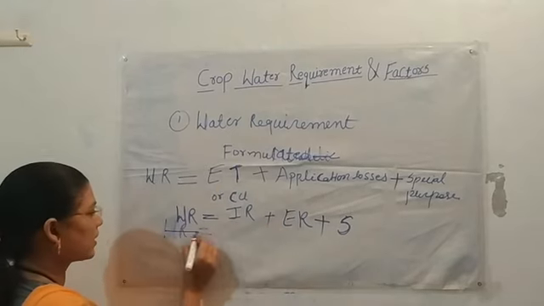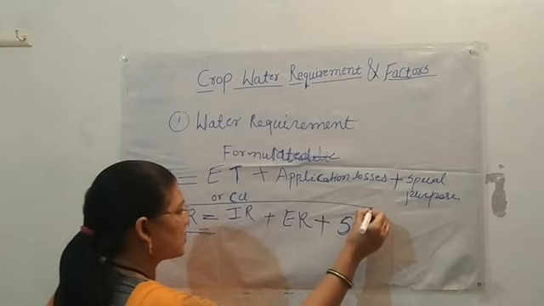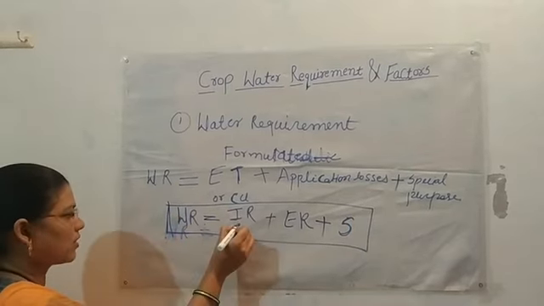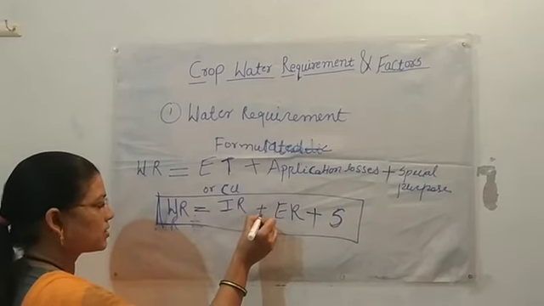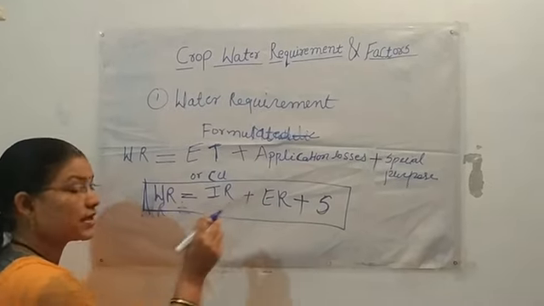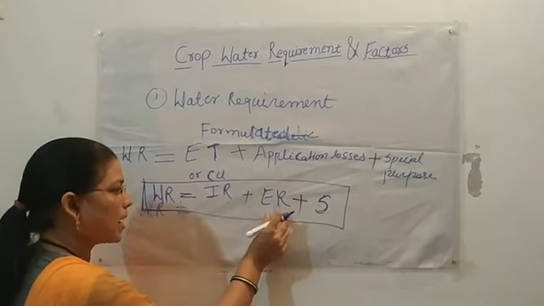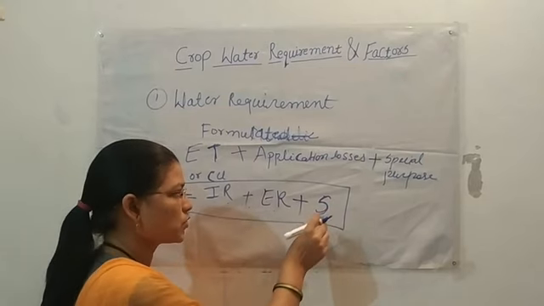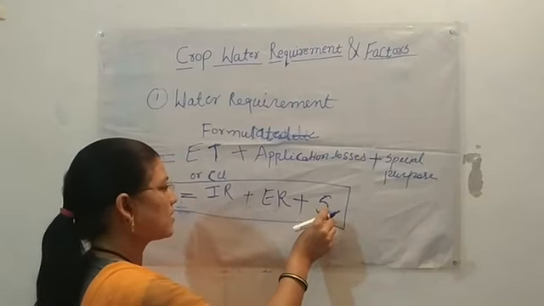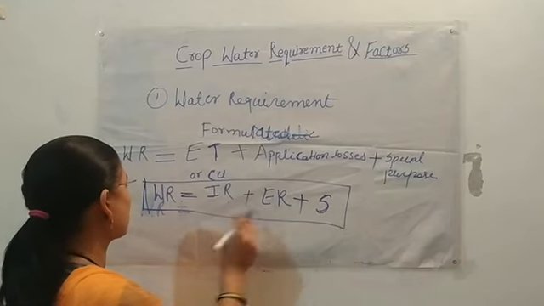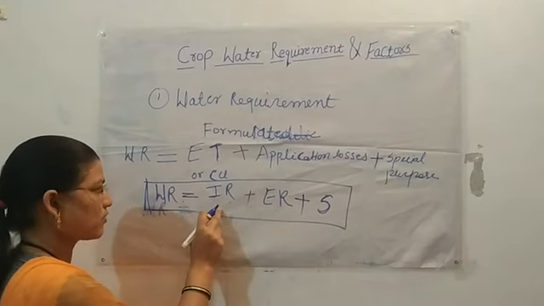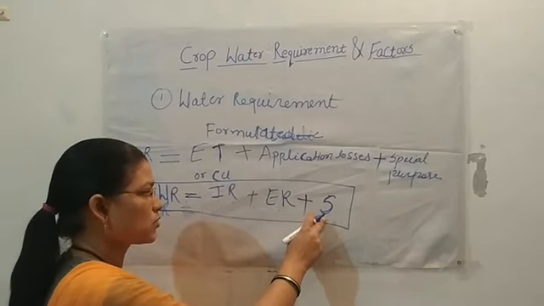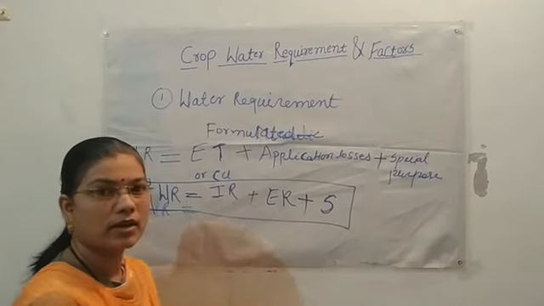So mathematically we write water requirement as the irrigation requirement, plus effective rainfall, meaning the actual amount of water utilized by the plant, plus the soil moisture from the soil storage or soil profile, denoted by S. So water requirement is equal to irrigation requirement plus effective rainfall plus soil storage water.